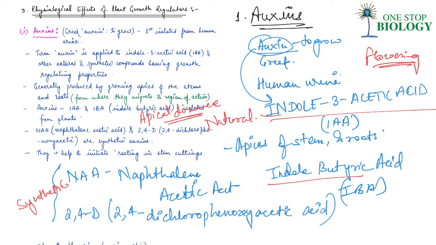Now, apart from that, auxin also induces parthenocarpy.